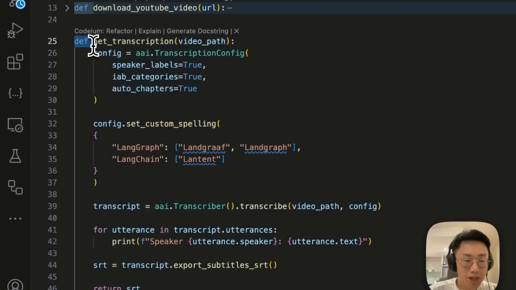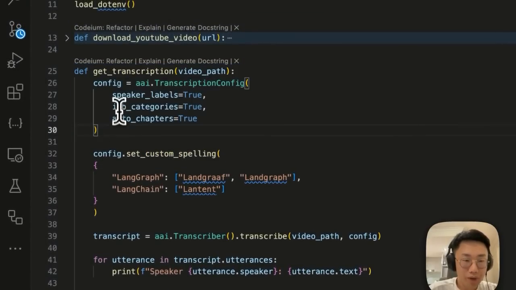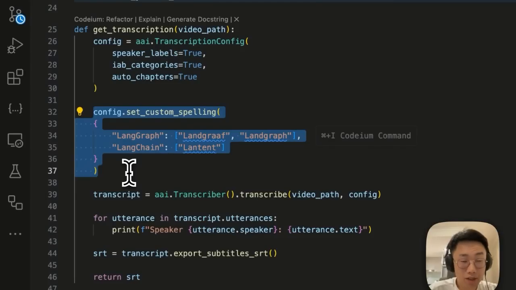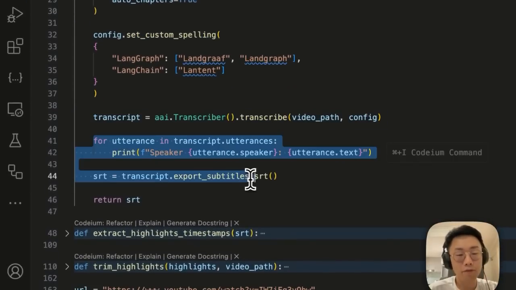And then we will use the Assembly AI Python SDK to get the full transcription, where I can turn on the speaker label, auto chapter, as well as IAB categories, so it can provide some sort of intelligence out of the box. I will also pass on some special words that are not well known, like LangGraph or LangChain. I can get a transcription from the service and then get a full transcription in the SRT format, which has all the timestamps.